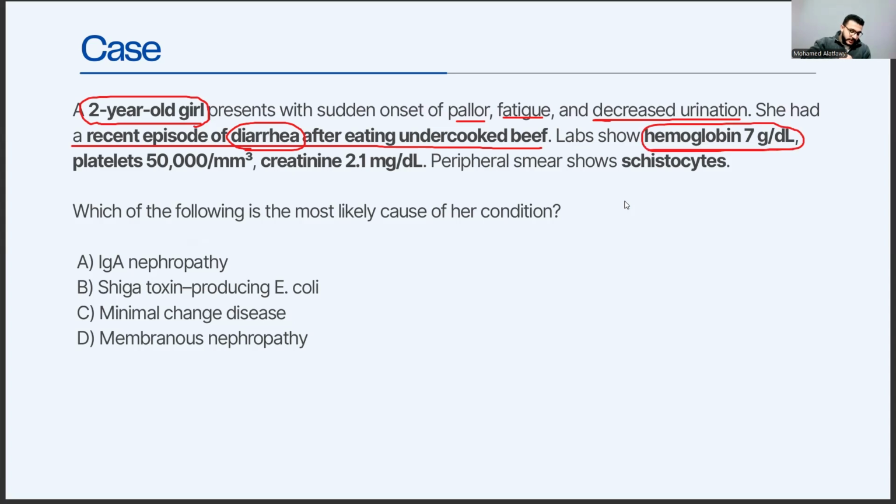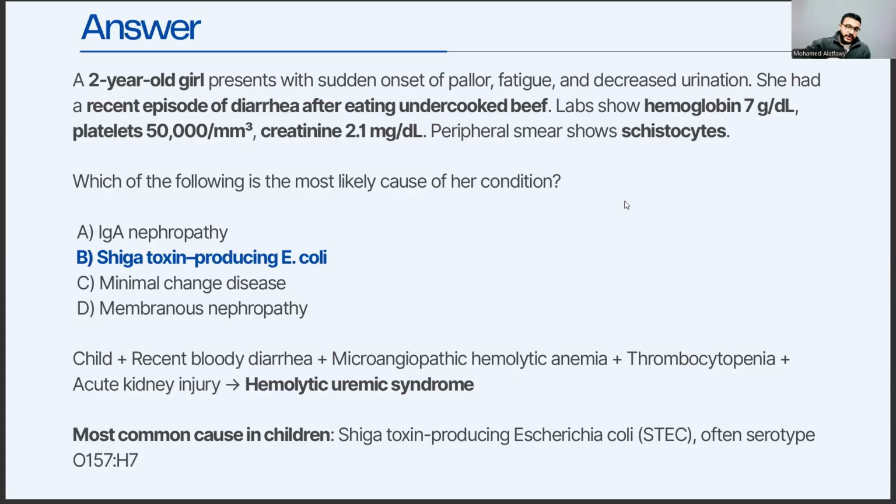And platelets are 50,000, so we have thrombocytopenia also. Creatinine level is 2.1, so we have some sort of kidney injury. And smear shows schistocytes, so we have some sort of hemolysis also. So all of these keywords, guys, make the answer to be B, which is Shiga toxin producing E. coli.